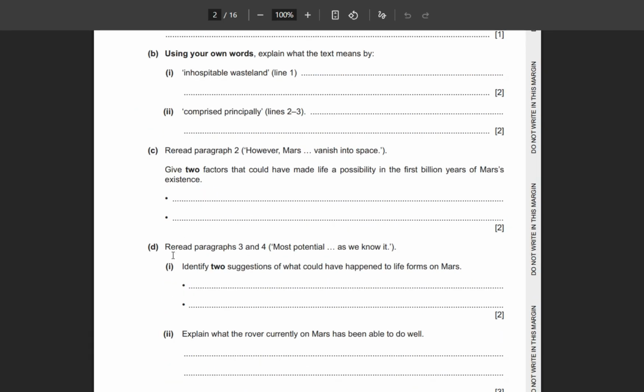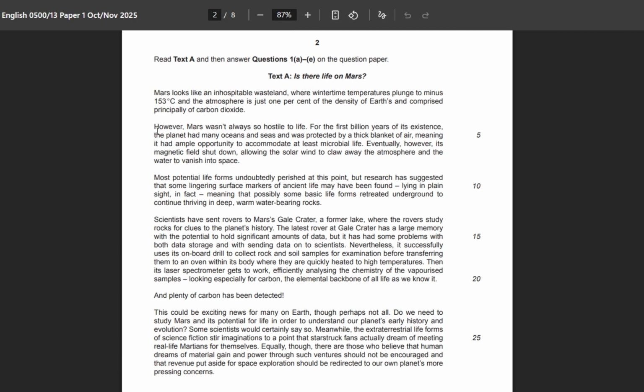This part, that is paragraph 2: give two factors that would have made life a possibility in the first billion years of Mars's existence. So two bullet points, it means two words or phrases, and it carries 2 marks, right? So paragraph 2, what factors could make life a possibility? Let me take you to the text, second paragraph. However, Mars wasn't always so hostile to life. For the first billion years of existence, the planet had many oceans and seas. It is one of the reasons, right? One of the ways it can make life possible.